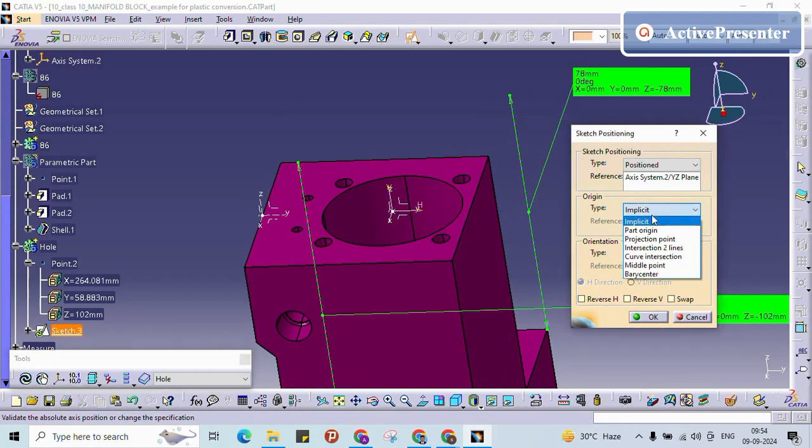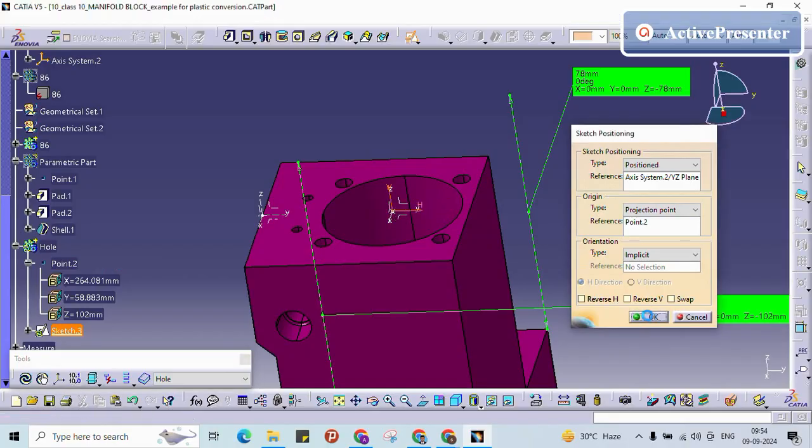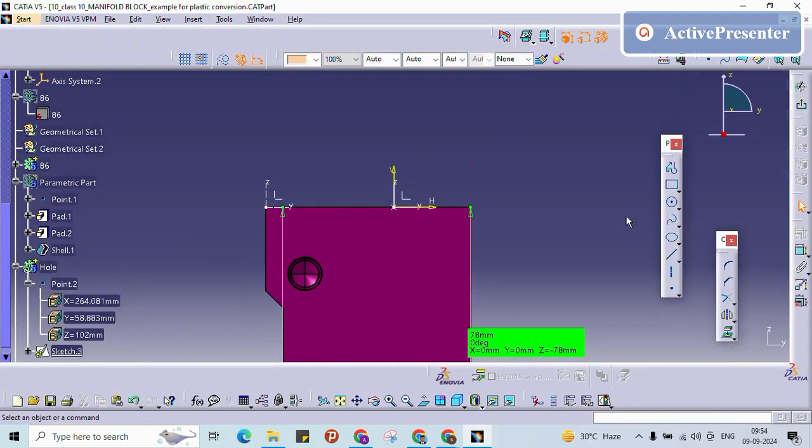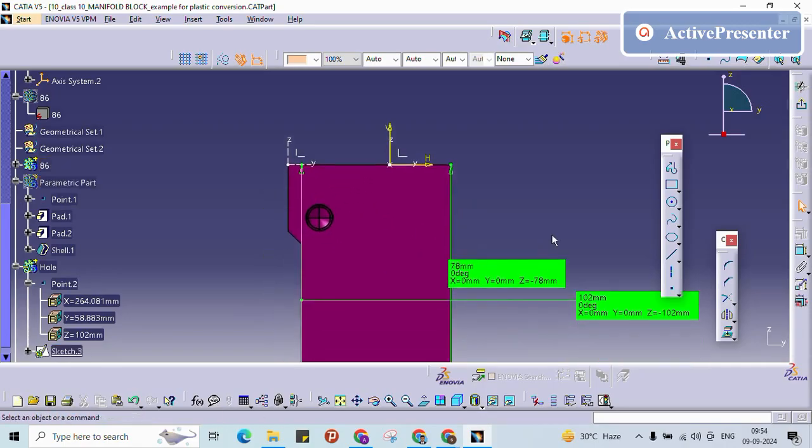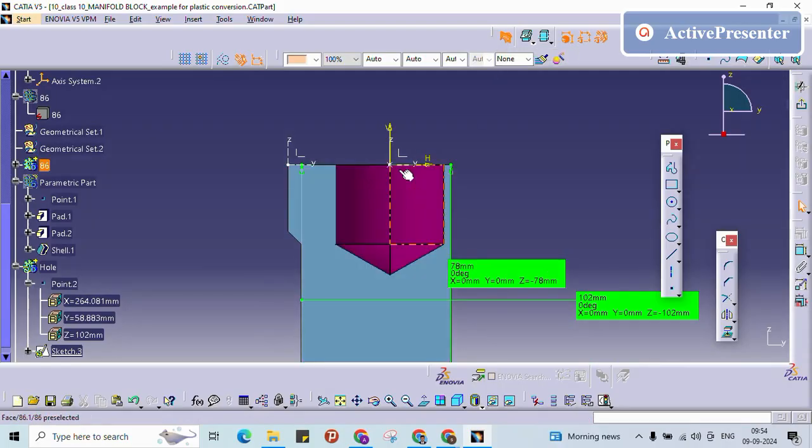So already I have this point, I am just keeping this point. Now I am not able to see the inside feature, right? For that, we have one option called section view, cut part by section plane. Whatever plane we have selected, it will create the plane. And one more thing, for this projection we have the intersect projection. Intersect means this is the intersected plane, right? You need to use this one.